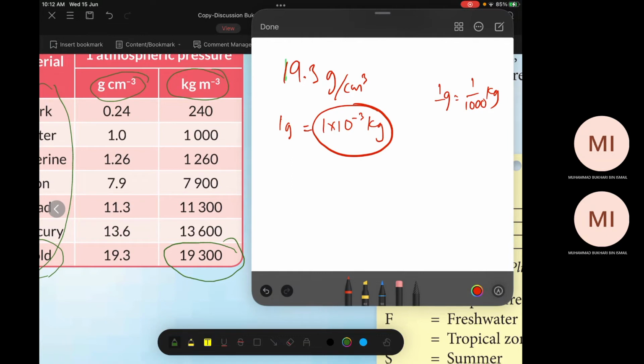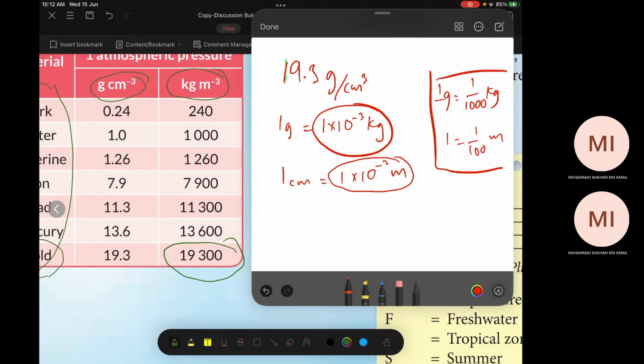Same thing. 1 centimeter is equal to 1 times 10 power negative 2 meter, right? Is it true? 1 over 100. You usually use this one, right? But you must get used to this one. From now on, please use this one. It's more useful.